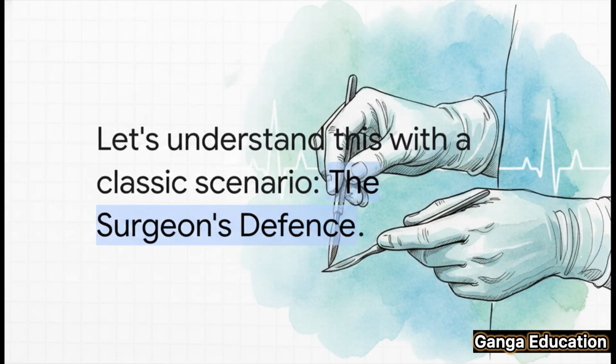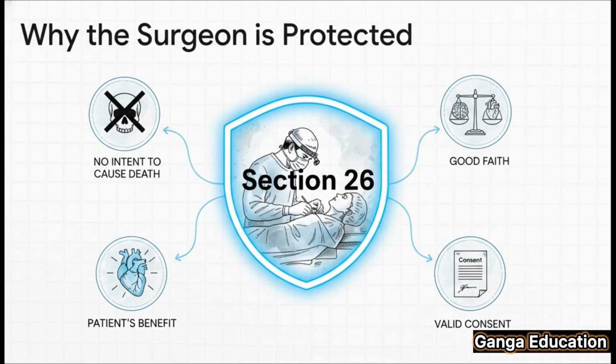Right, so that's the theory. But let's see how this actually works in the real world, because that's where it gets really interesting. This section is most commonly used in medical cases, so we'll take that classic example of a surgeon performing a very risky operation. So let's picture this. A surgeon needs to perform a very critical surgery. The surgeon knows there is a risk of death, but their intention is not to cause death. It's to save the patient's life. So that's our first ingredient checked off, no intention.